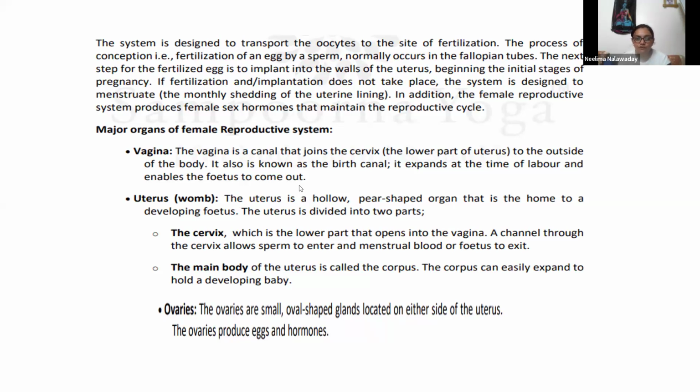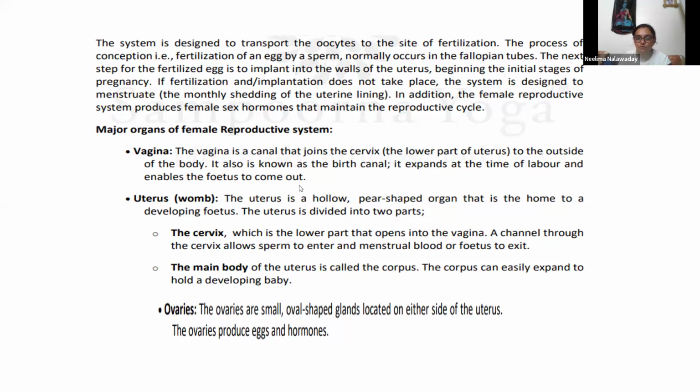The next step for the fertilized egg is to implant into the walls of the uterus, beginning the initial stages of pregnancy. When we saw embryology, at that time we saw union of sperm and ovum, and then it becomes one cell, that is zygote. So that zygote needs to get implanted in the uterine wall.